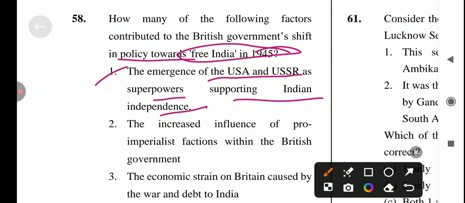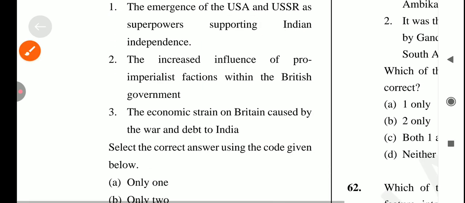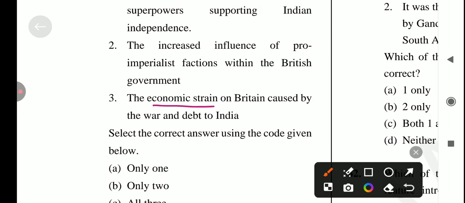Next is the increased influence of pro-imperialist factors within the British government. No, it's not a correct statement, because Indian requests were met with greater sensitivity by the new Labour government, unlike the previous Conservative government. Okay, so statement second is incorrect. Next is the economic strain on Britain caused by the war and debt in India. Yes, it's a correct statement. So the answer for this question is option number B, only 2 is correct.